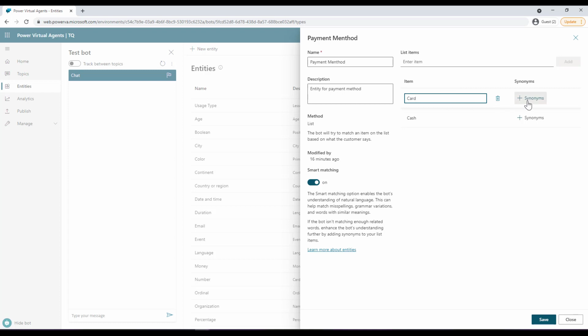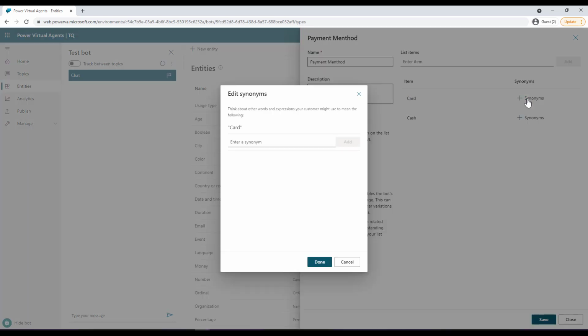He can mention any other synonyms for this card, right? So you can add the synonyms for this particular item. If you click on this, it opens the synonyms panel, and here you can add the synonyms for this particular item, which is card.